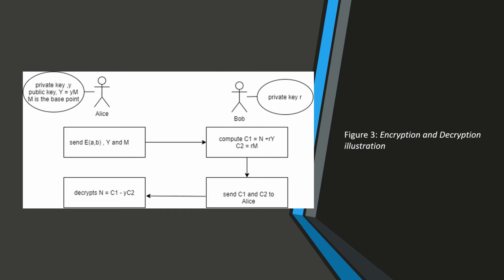Furthermore, Figure 3 is about the encryption and decryption illustration. In the diagram, we can see the flow of the encryption and decryption process of a message between Alice and Bob. Private and public keys are used to encrypt and decrypt in the asymmetric encryption and decryption. ECC does not directly provide the encryption method. Instead, it uses the hybrid encryption method through using the ECDSA, which is a key exchange method.